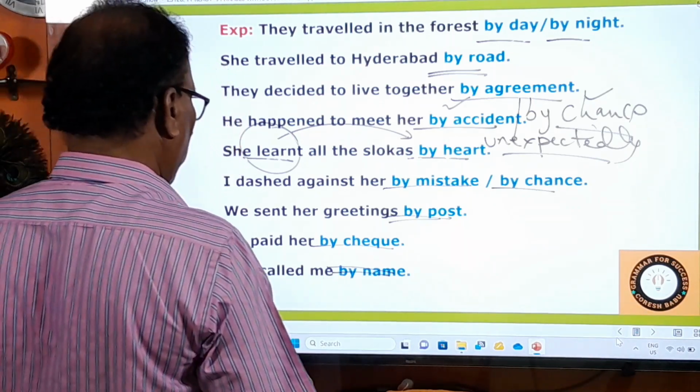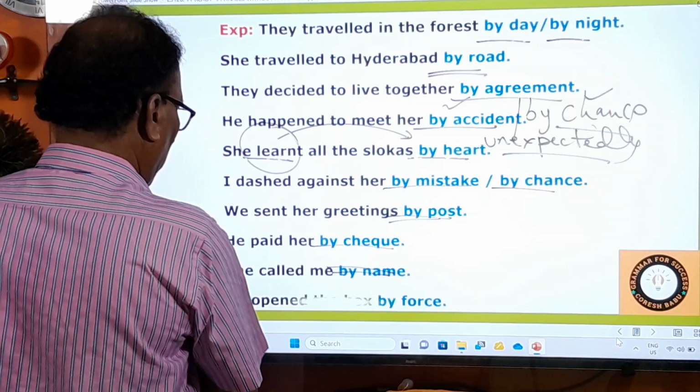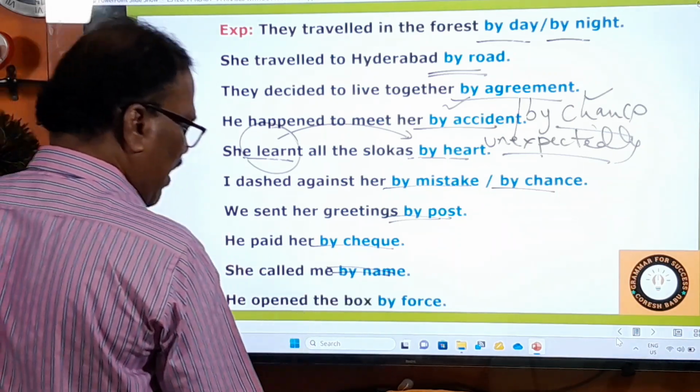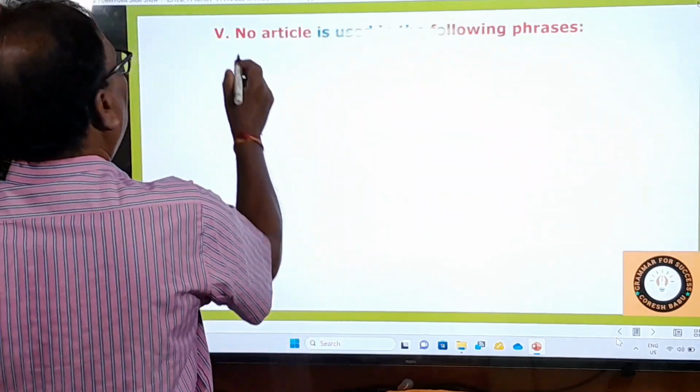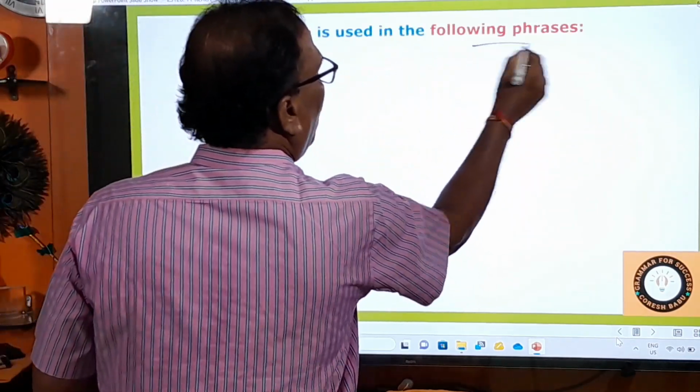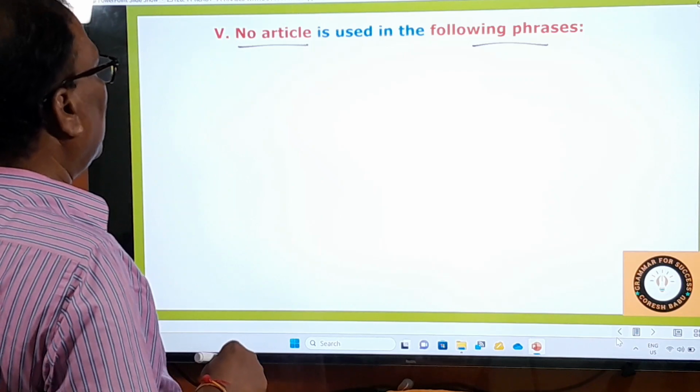And these are all the examples. And one more example, he opened the box by force. By force is also there. Last one: no article is used in the following phrases. Okay, what are those phrases?